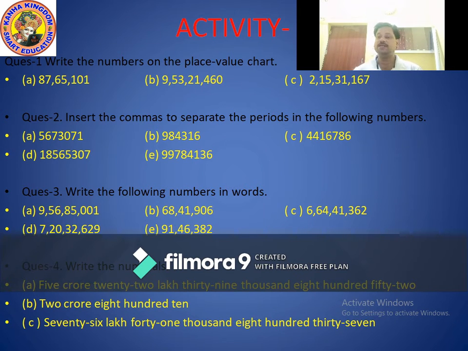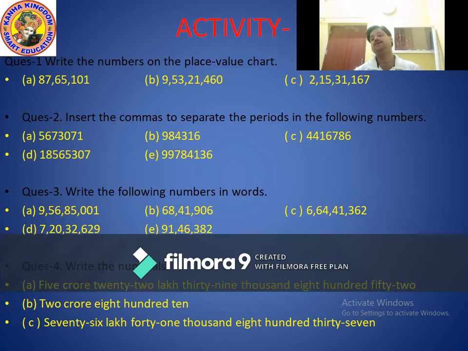Now B part. B part is 9 comma 53 comma 21 comma 460. Same, but here how many commas? Correct, here 3 commas. So move to crores period. Starting from which side? Correct, starting from the right hand side and moving to the left hand side.